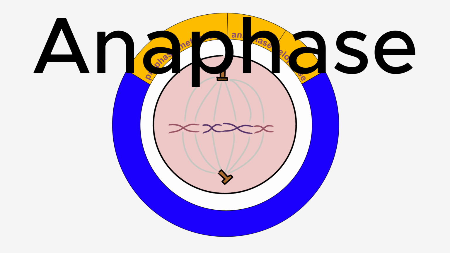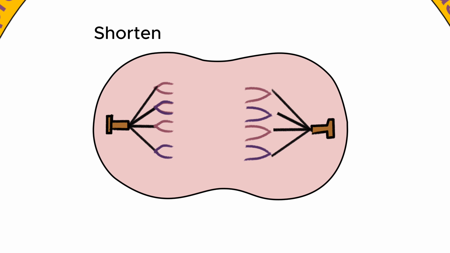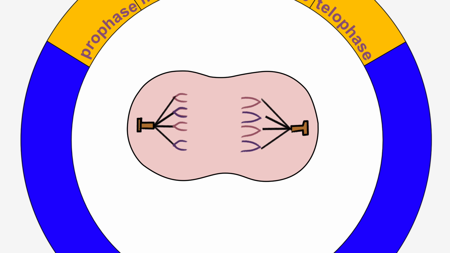In anaphase, the spindle fibers shorten, pulling the sister chromatids apart to the poles of the cell. Once they separate, each chromatid becomes an individual chromosome. They migrate to opposite ends of the cell, ensuring each future cell receives an identical set.